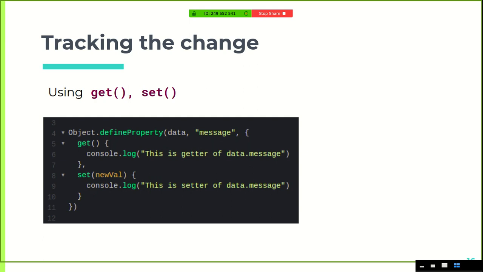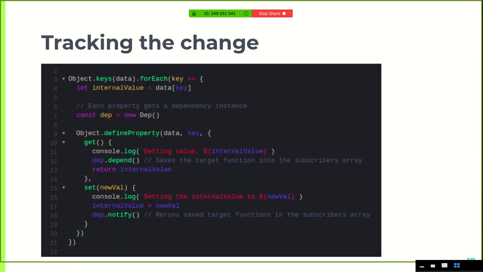But now, we have just shown it for this message data property. Now we want these getters and setters to be applied to each and every data property that is present in the application state. So this is the code for that.